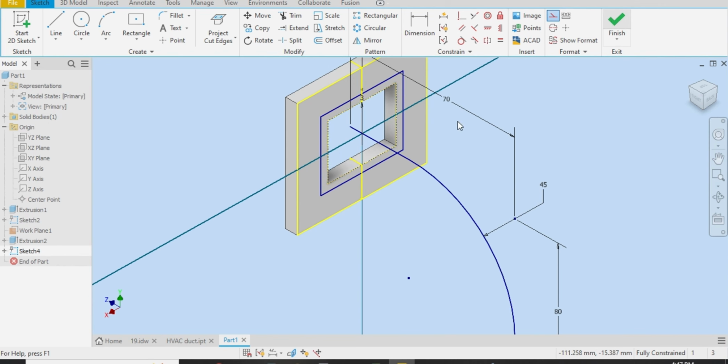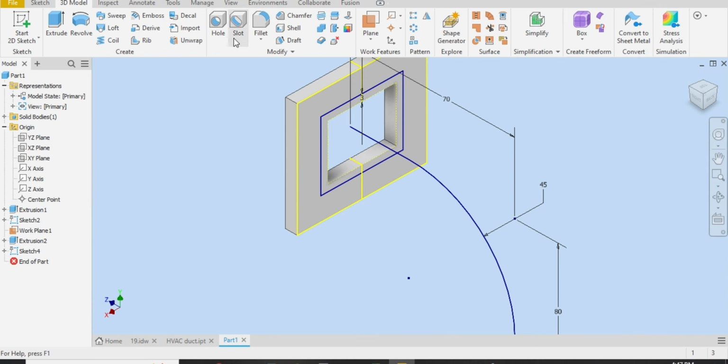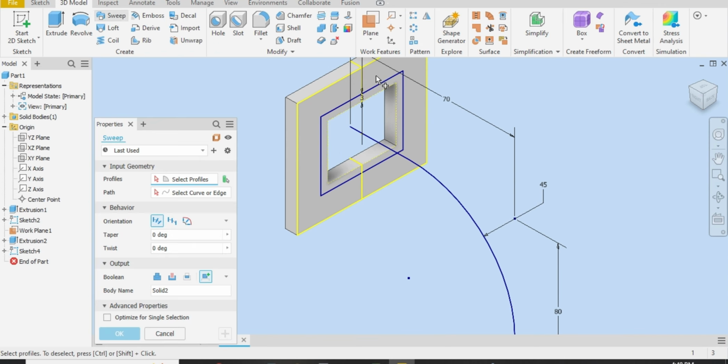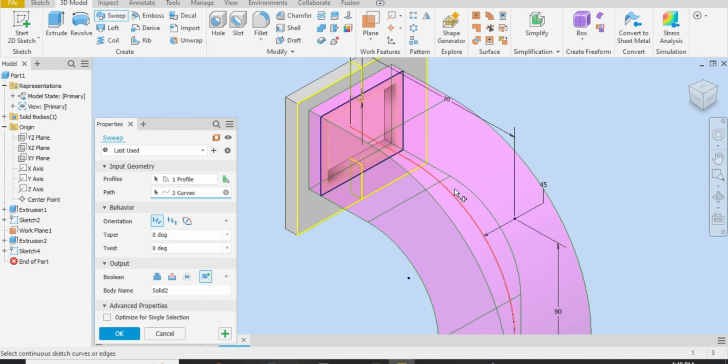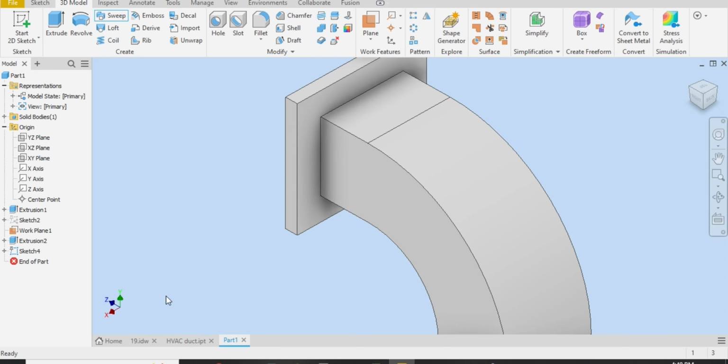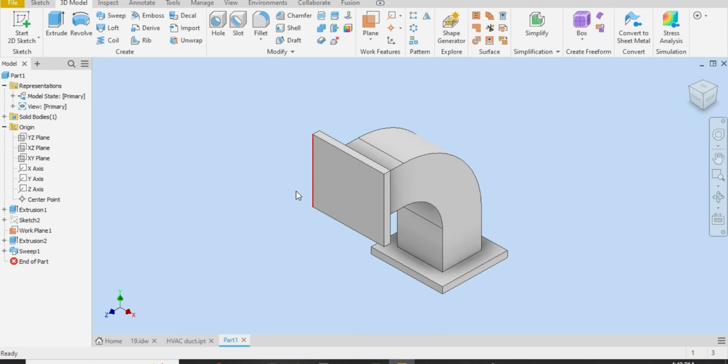Okay, finish sketch. Let me choose sweep here. This face and the curve, this is the curve. Okay, and we will choose join here. Okay, let me just rotate. Look, let me go back to the sketch, this one.